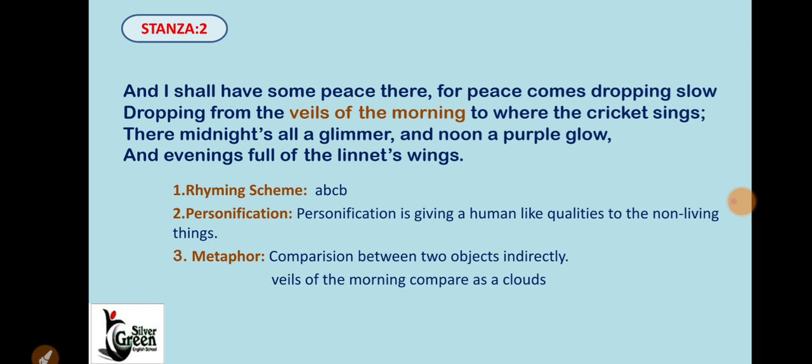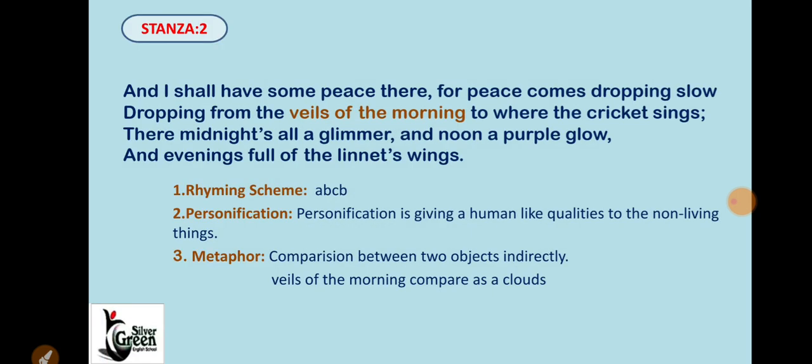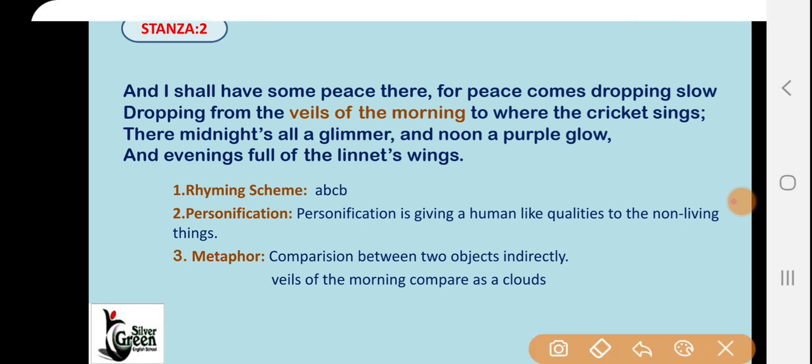As I discussed with you, first of all, the rhyming scheme is A, B, A, B. Now here you can see slow, sings, glow, wings. So here A, B, A, B. A slow, sings B, glow A, and wings again B. Okay. So A, B, A, B.